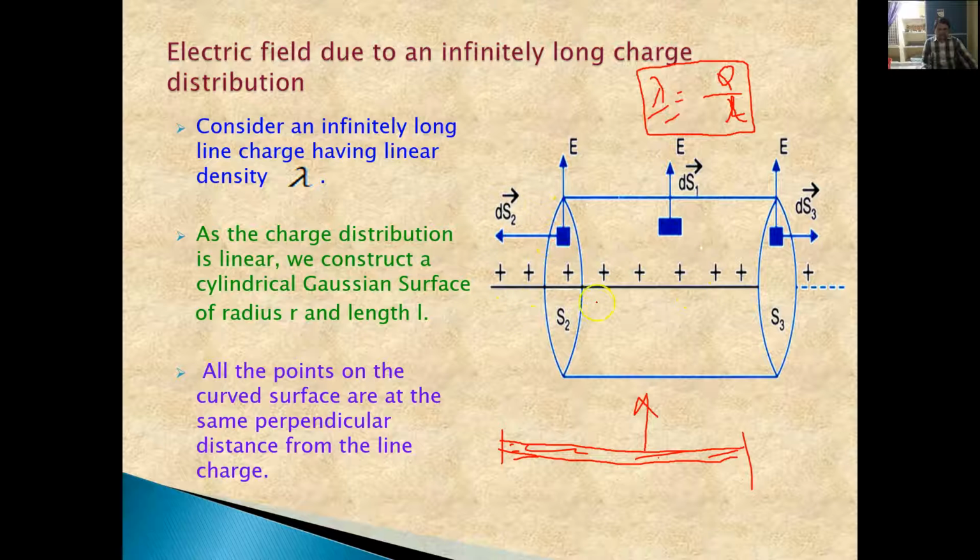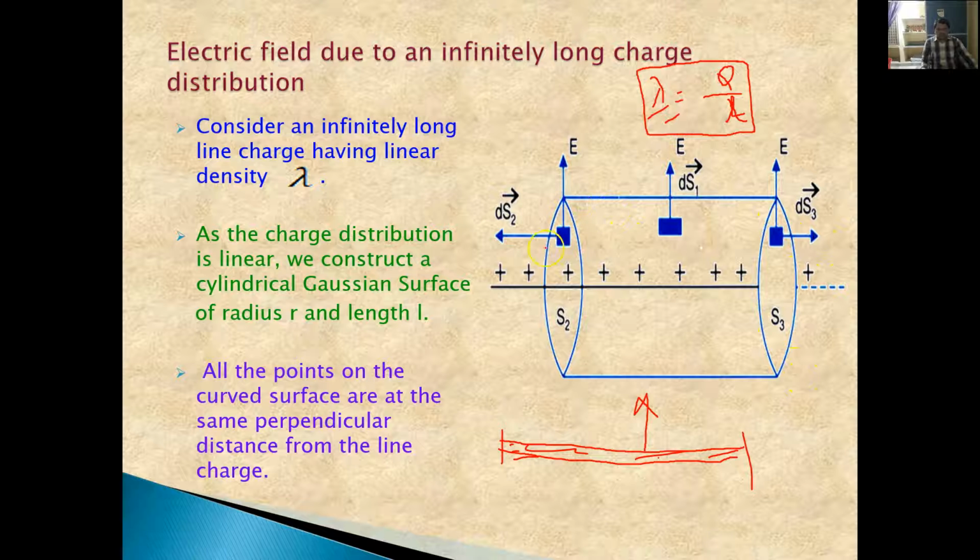So what happens if we take this one, an infinitely long charge distribution. Here the surface area of this one is equal to the surface area of this one, but this one is a curved surface. We have divided the entire surface area into three parts.